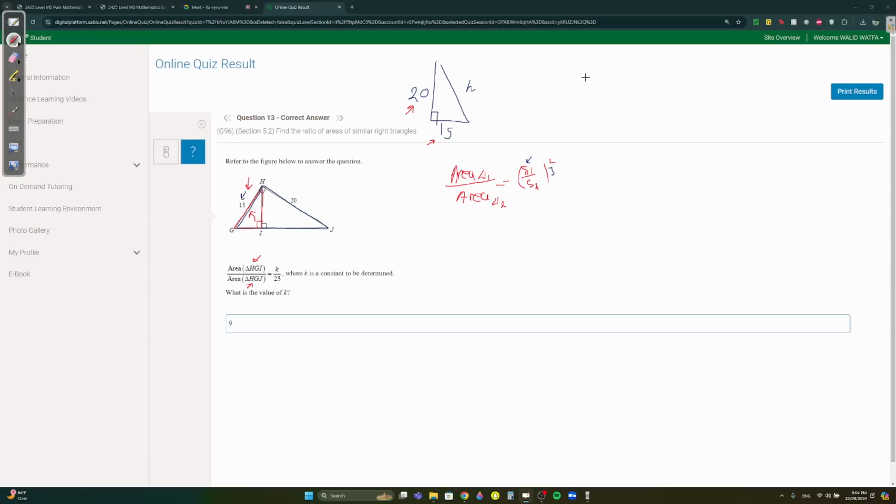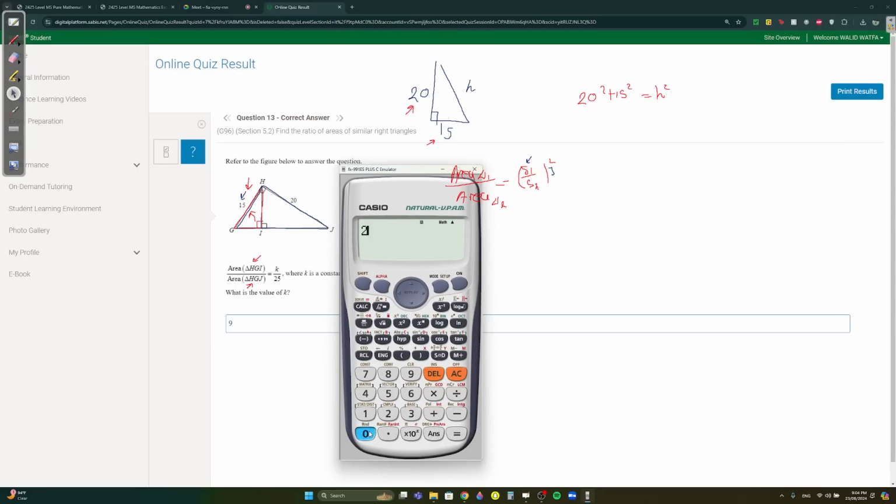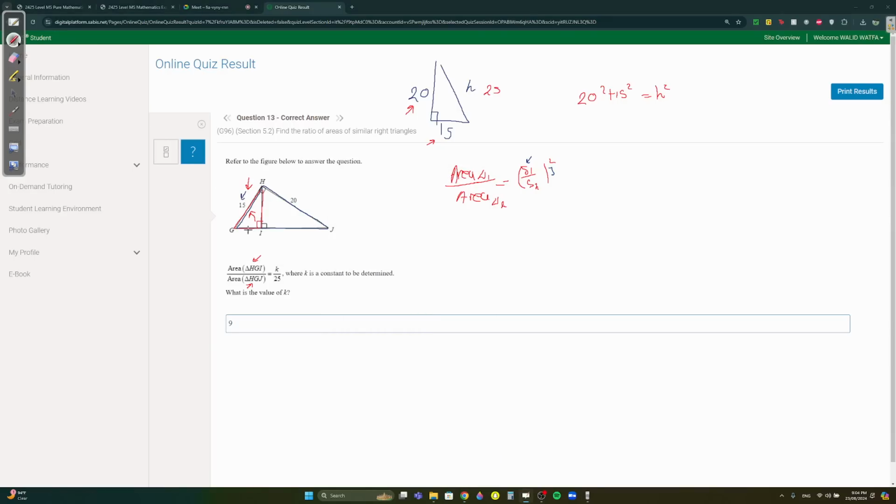20 squared plus 15 squared equals h squared. Then square root it, and you get 25. So h is 25. Now we can compare.